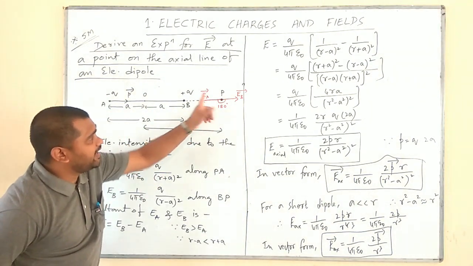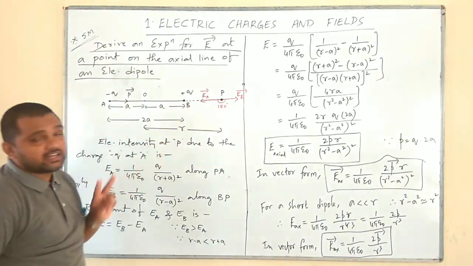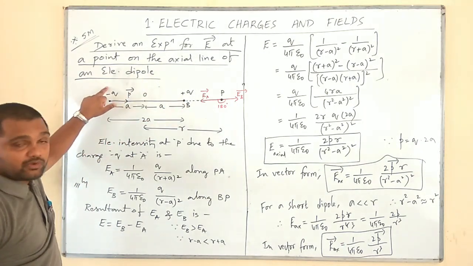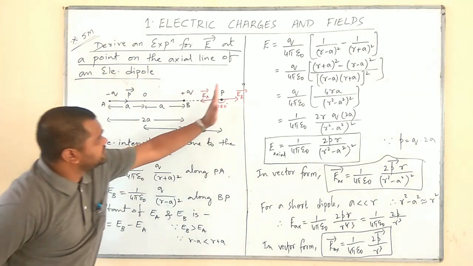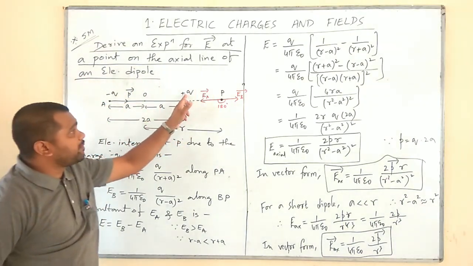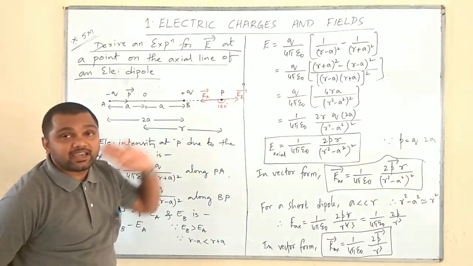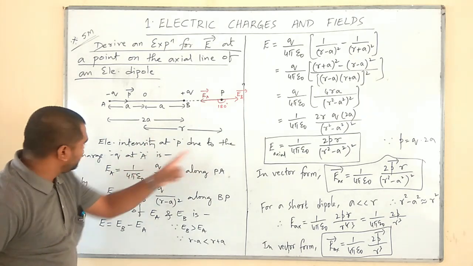I have marked one point on the axial line and given the name as P. At P we can expect two electric fields, one due to positive charge, another one due to negative charge. Therefore, the field due to negative charge is inwards, field due to the positive charge is outwards, and I have written them as EA and EB. Electric intensity at P due to the charge minus Q at A